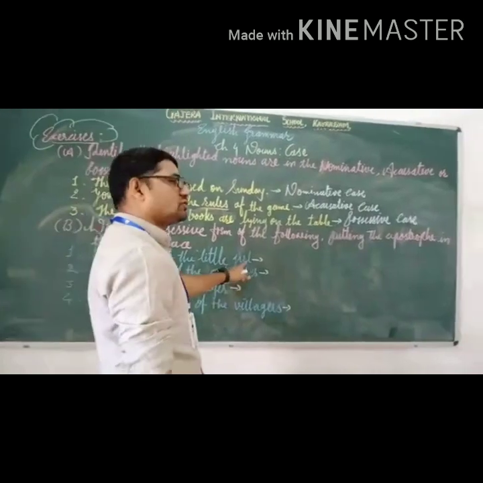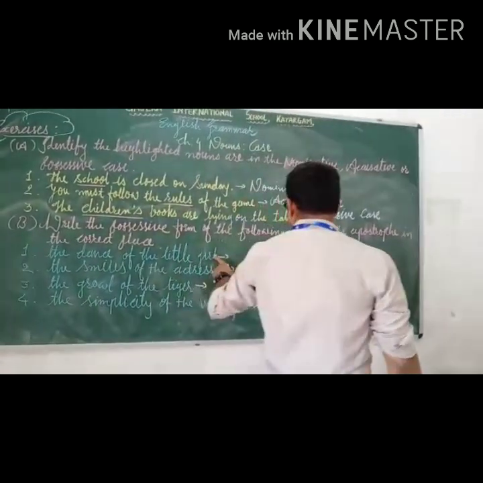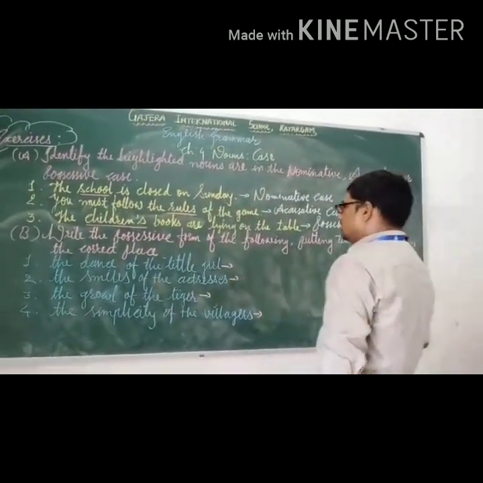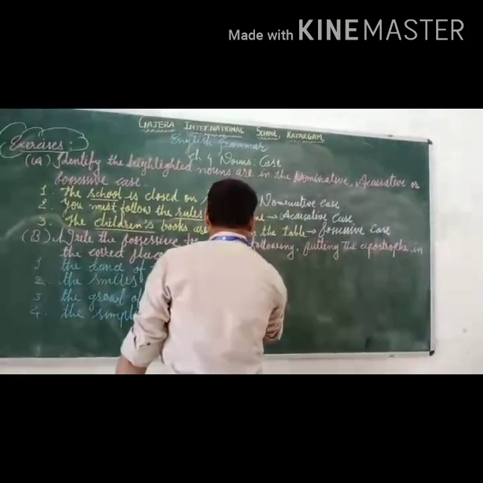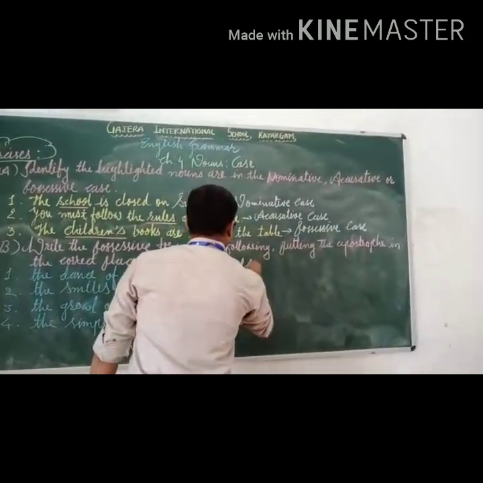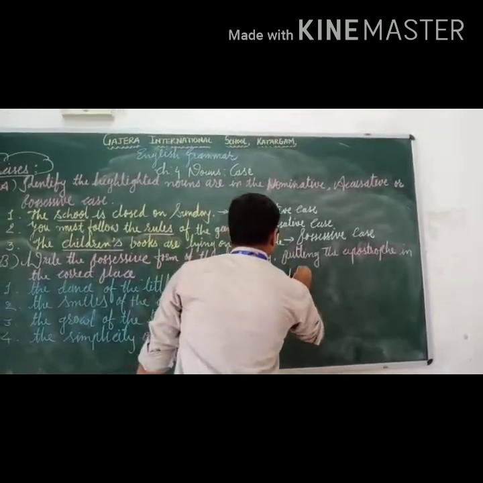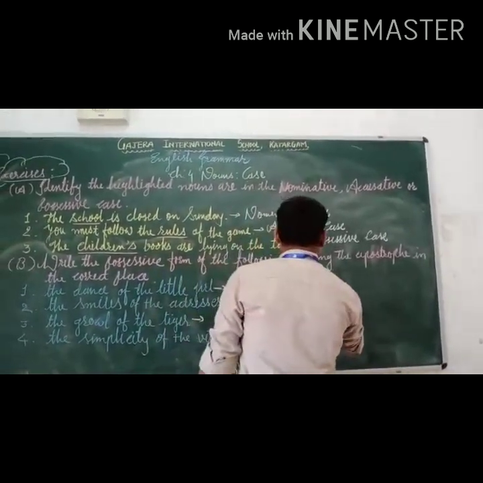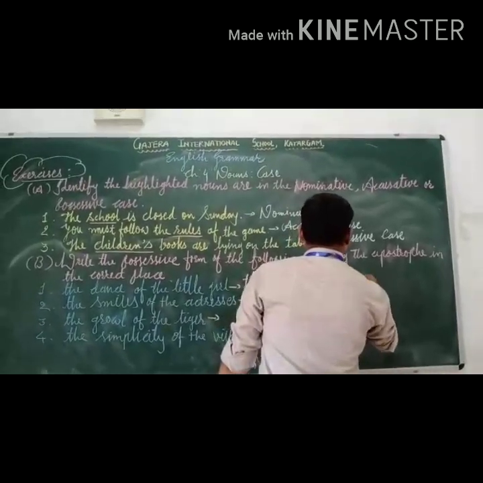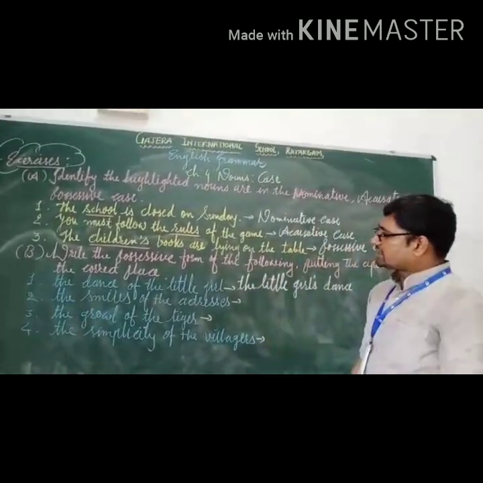You will have to add apostrophe S behind the singular noun girl. The answer can be written like the little girl's dance. Correct? The same with the second.